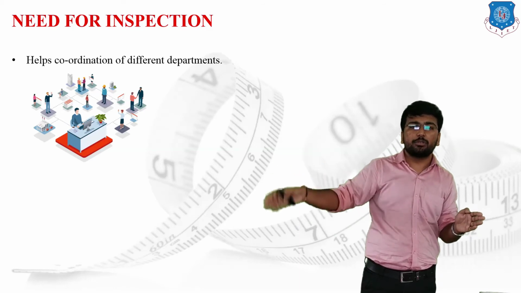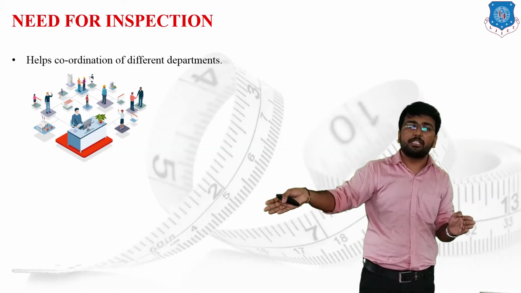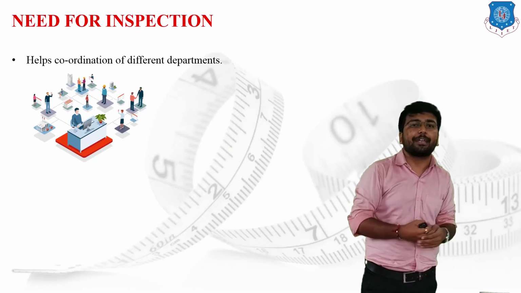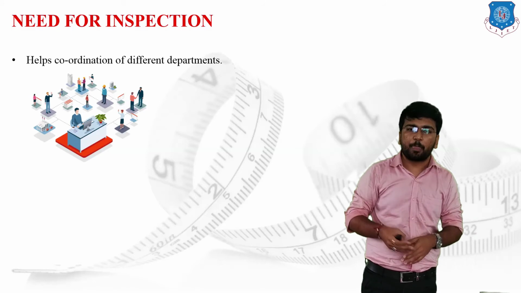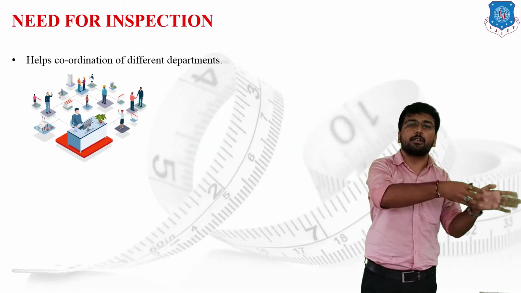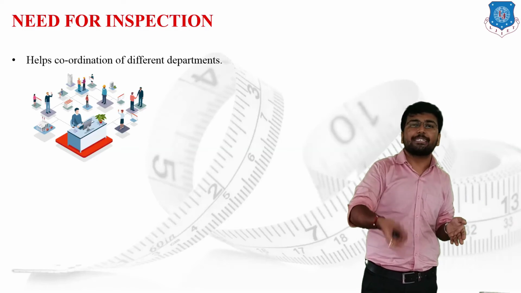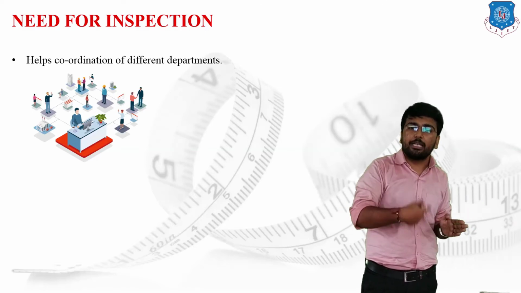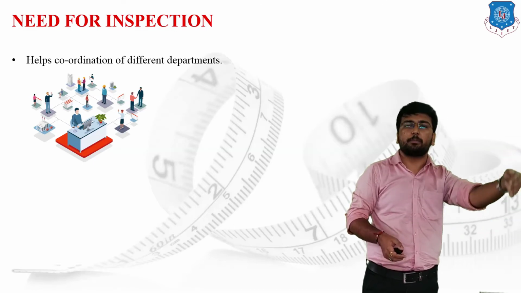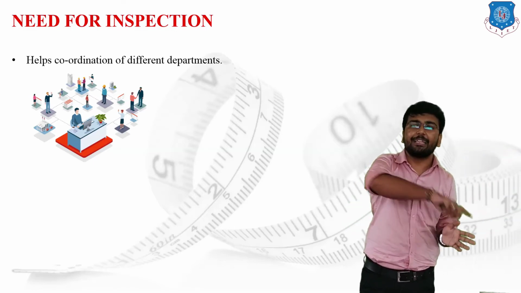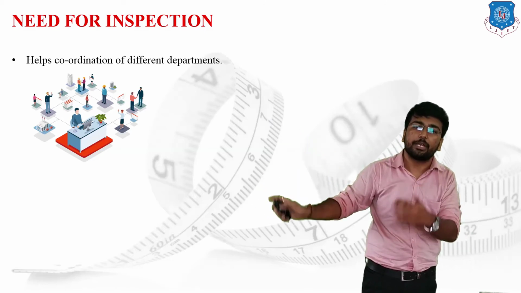Due to this single line, we have to maintain proper coordination: the customer gives feedback to the marketing team, and the marketing team provides it directly to the production unit, and the production unit provides it directly to the research and development team, and the research and development team improvises the product. After improvising the product, they are supposed to provide the data to the design team as well as the material procurement team, and then the end product will be differentiated as per the customer requirement.